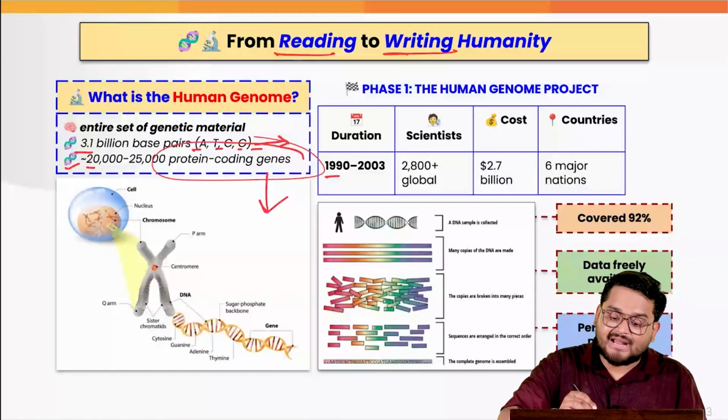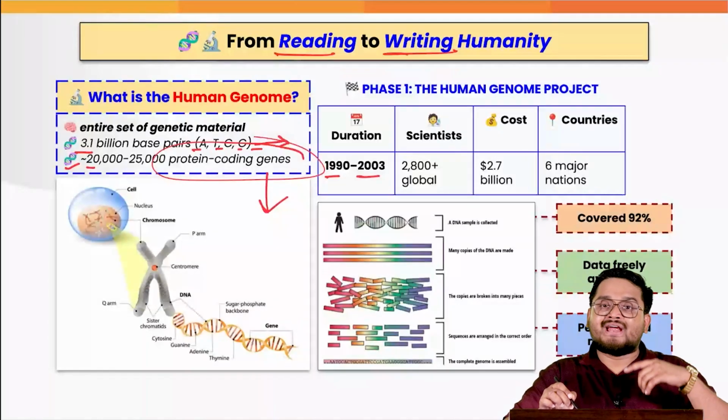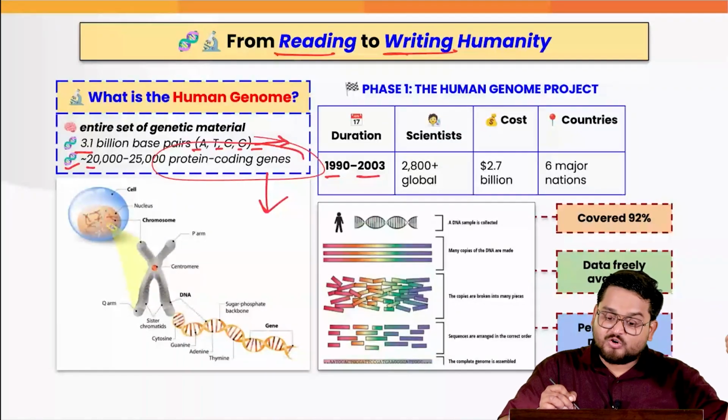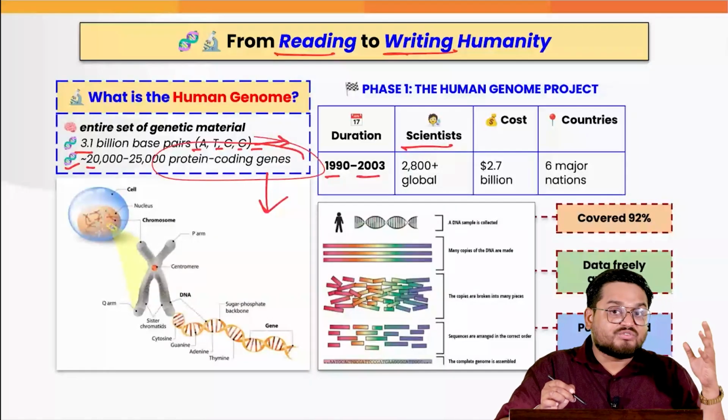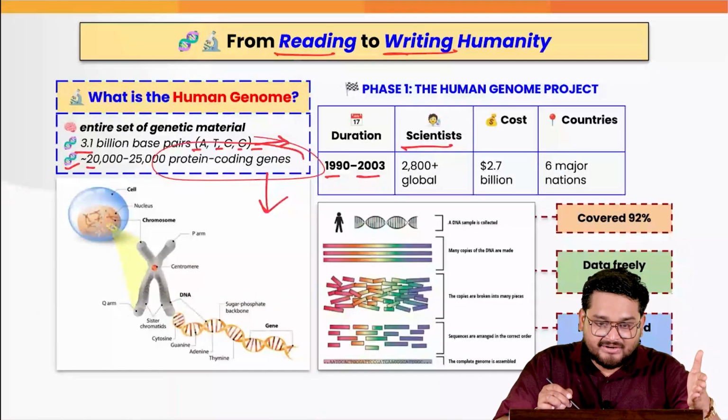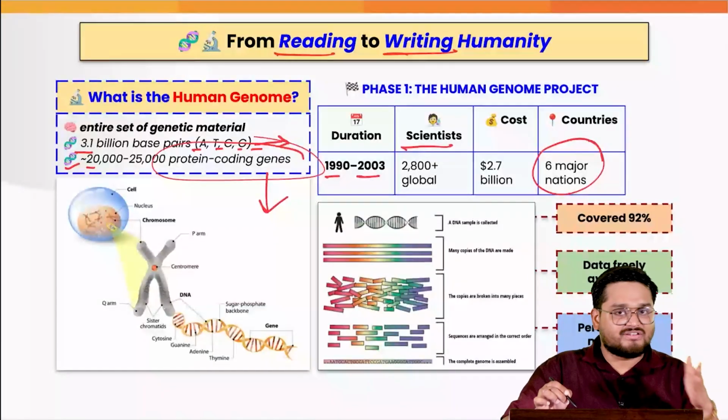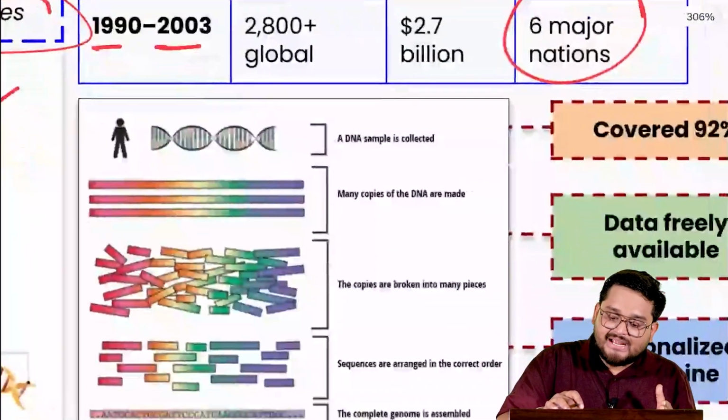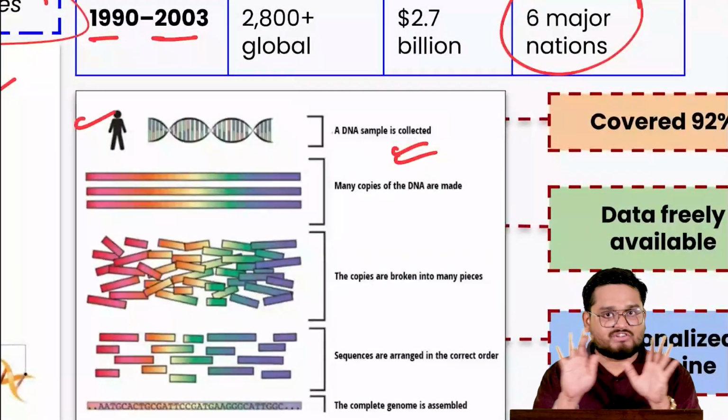Now from 1990 to 2003, there was an entire worldwide exercise to map our genes. That means almost 2,800 global scientists collaborated across 6 major nations, where DNA samples were collected from various individuals.